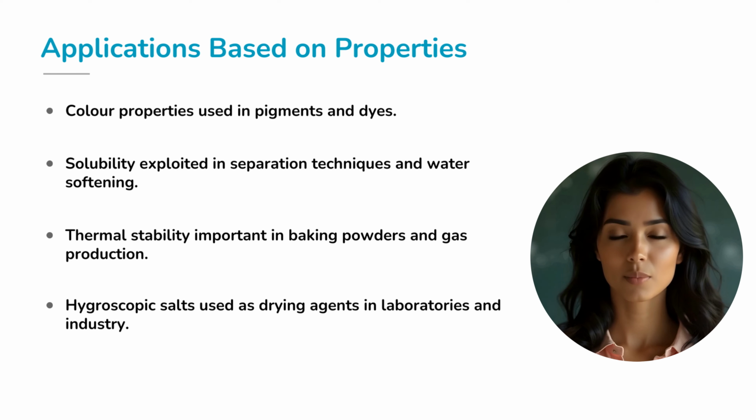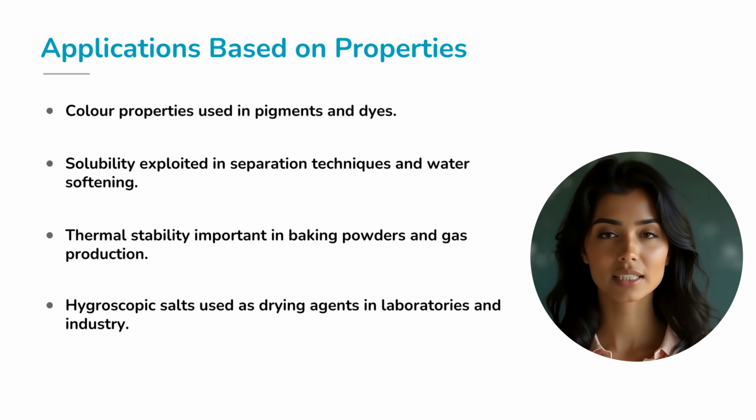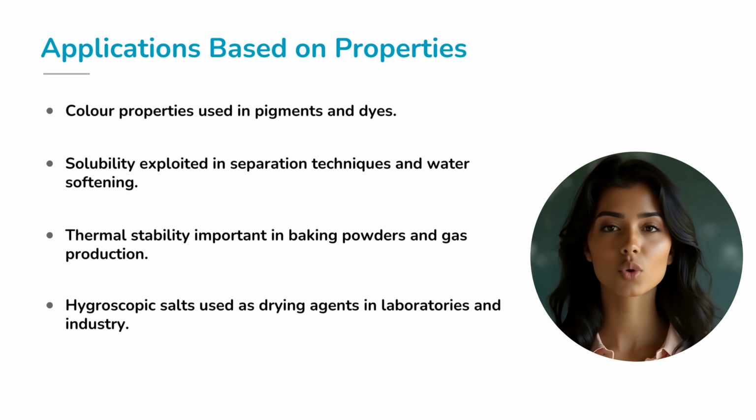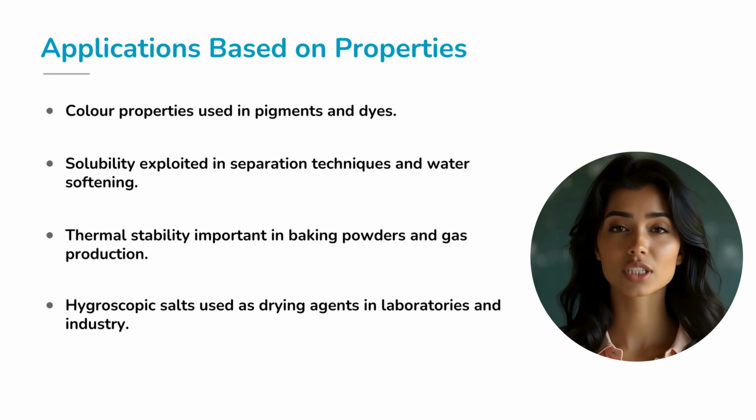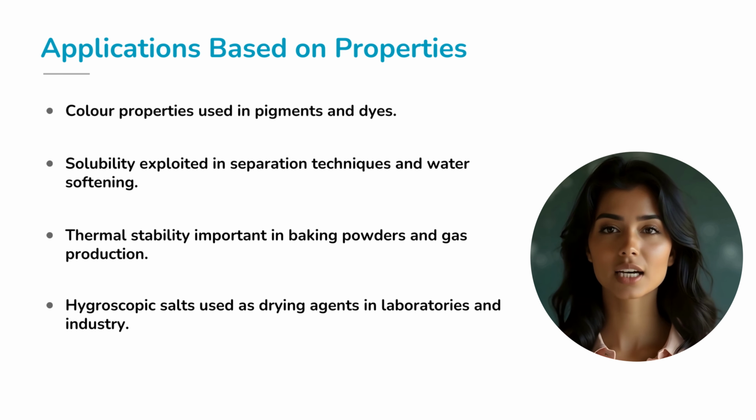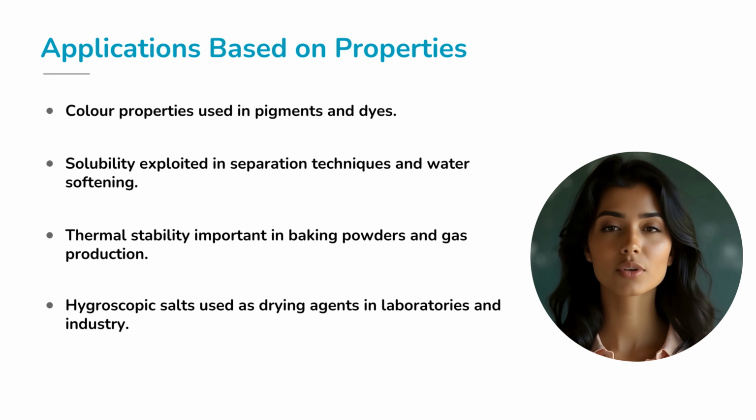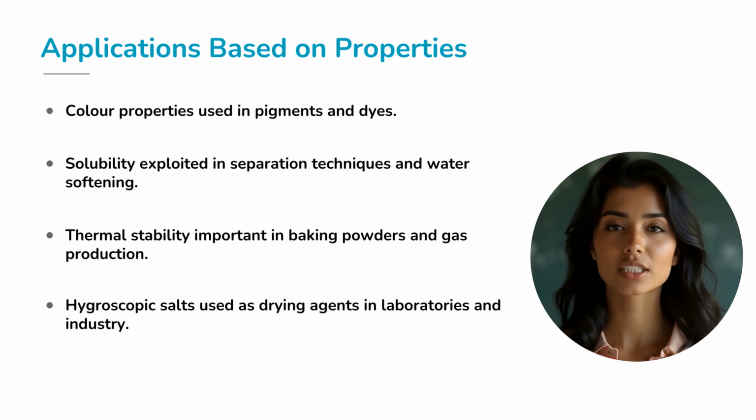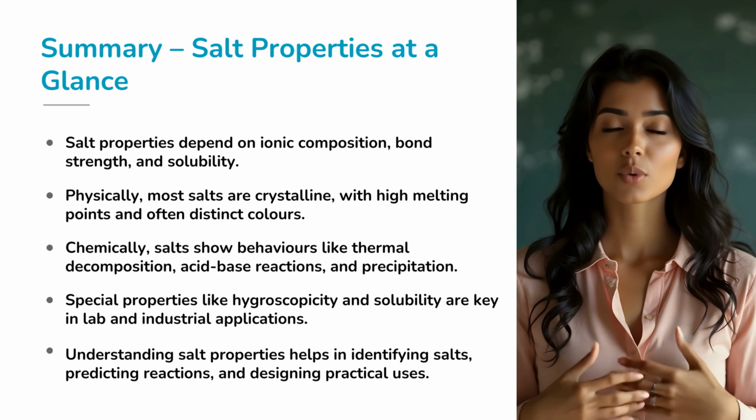From baking powder to batteries, the uses of salts depend on understanding their unique properties. Colorful salts are used in pigments and dyes, while soluble salts are key to water softening and chemical extraction. Thermally unstable salts, like sodium bicarbonate, are used in baking powders for gas release. Hygroscopic salts serve as drying agents in labs and industrial setups. By knowing a salt's properties, chemists can choose the right salt for the right job, making chemistry both efficient and practical. Let's wrap up with a quick recap of salt properties and their importance.